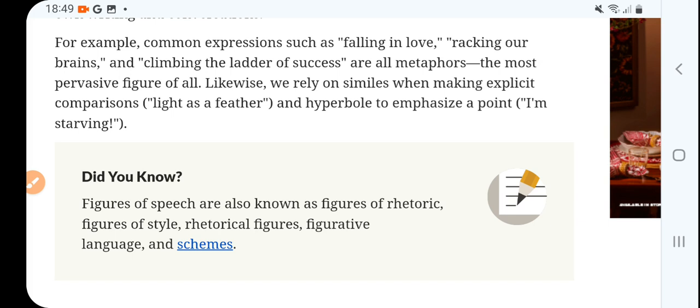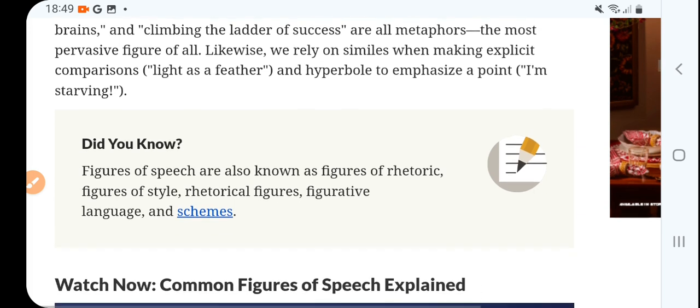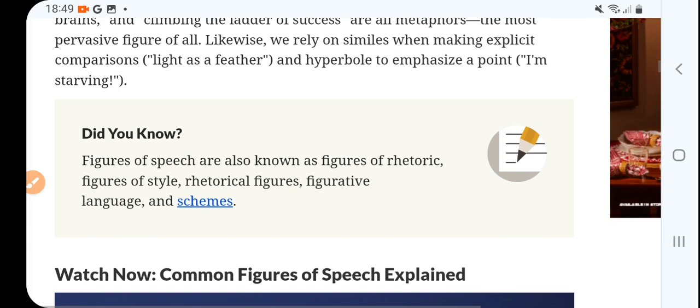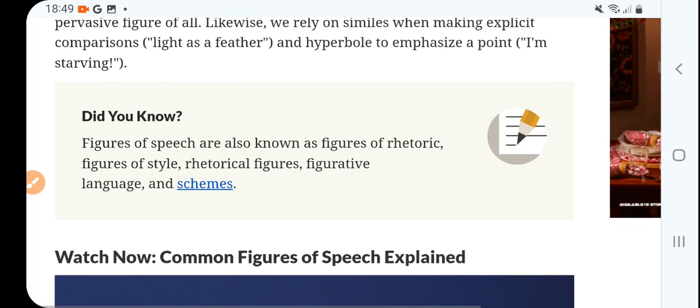Wrecking our brains, climbing the ladder of success, that's just imagination, but we are moving toward success, so that's a ladder of success. Okay. Likewise, we rely on similes when making explicit comparison: light as a feather, and hyperbole to emphasize a point: I am starving, right? So these are the figures of speech.